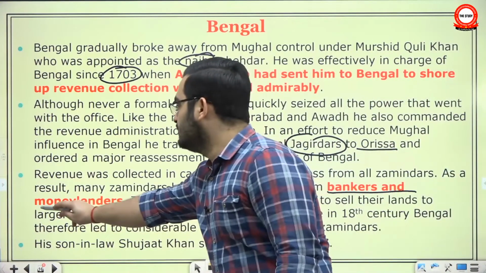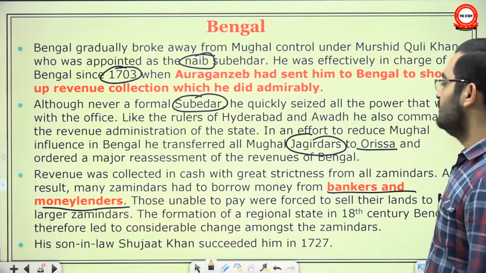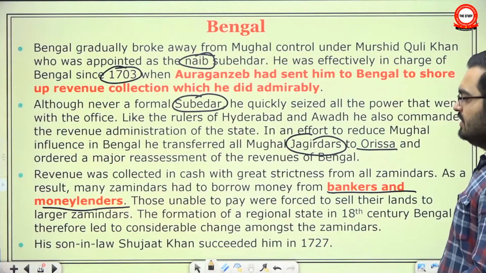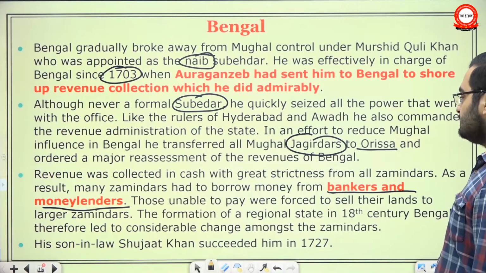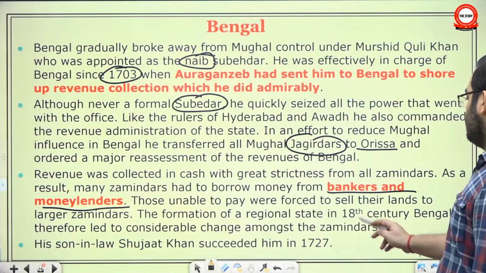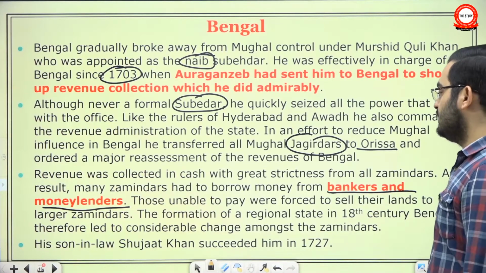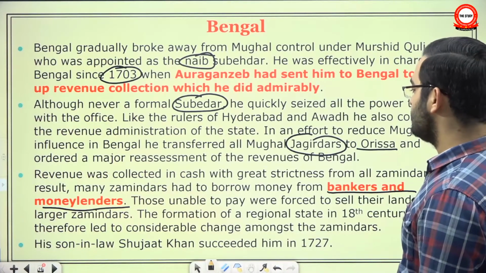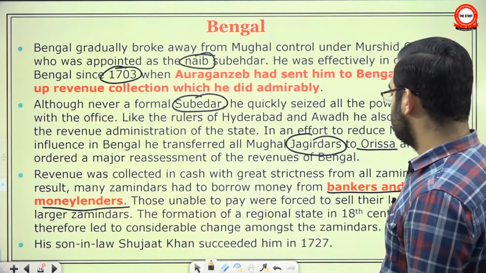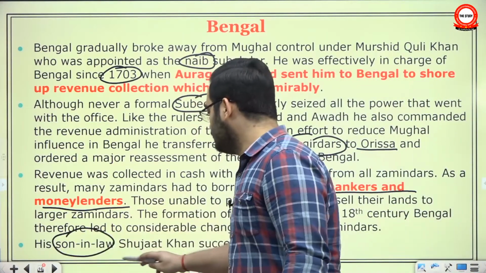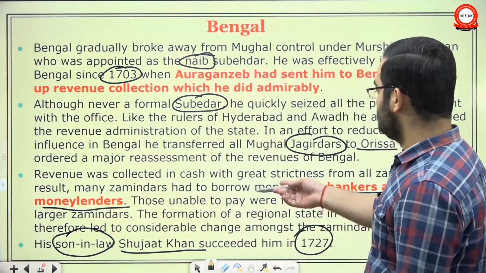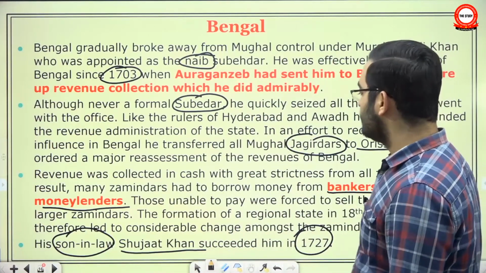See here also the influence of the portfolio capitalists increased. Those unable to pay were forced to sell their lands. The formation of a regional state in 18th century Bengal therefore led to considerable change among the zamindars. His son-in-law Sujat Khan succeeded him. So again your relation succeeds you to a provincial office, means you are de facto independent.